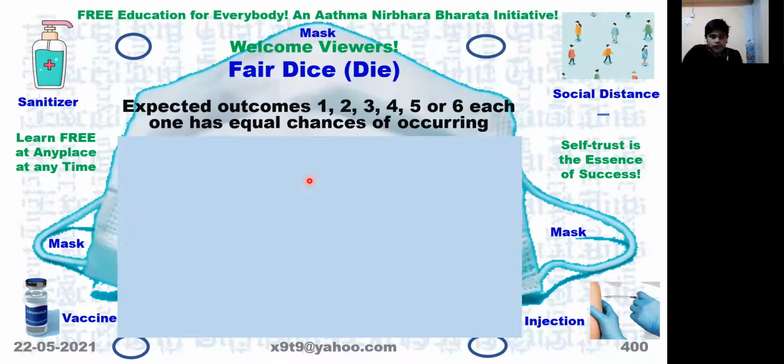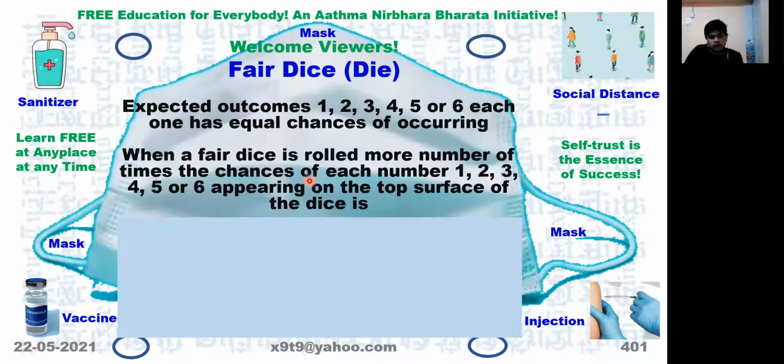Expected outcomes of 1, 2, 3, 4, 5, or 6. Each one has equal chances of occurring. So, what is the probability? Probability of any one number appearing, say number 1 or number 2, like that. It will be 1 by 6, because there are 6 possible varieties. So only one of them means the probability will be 1 by 6. That is the chance or expected appearance of a particular number.